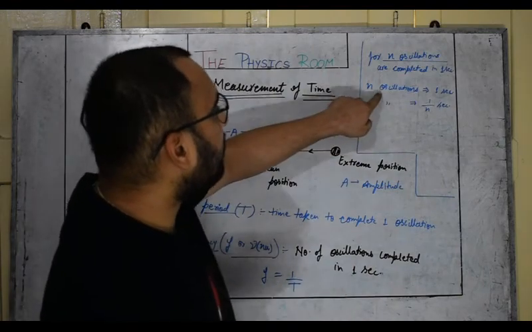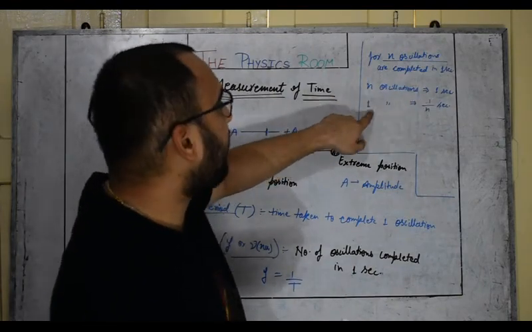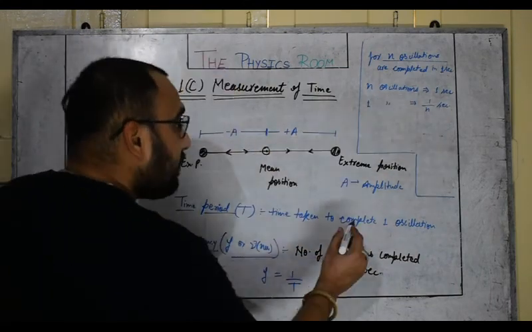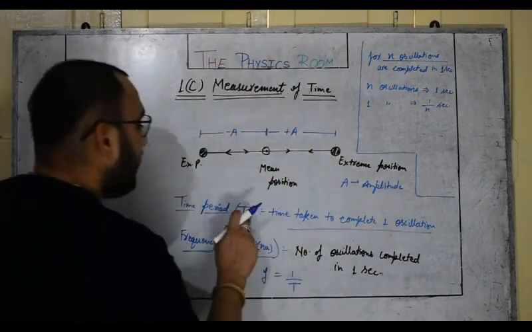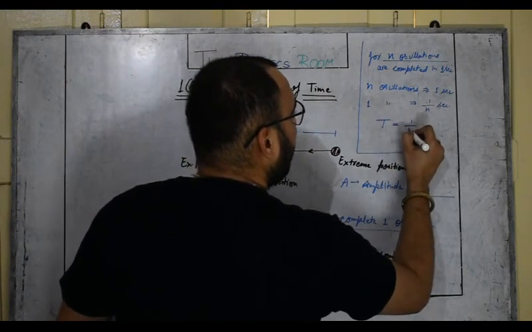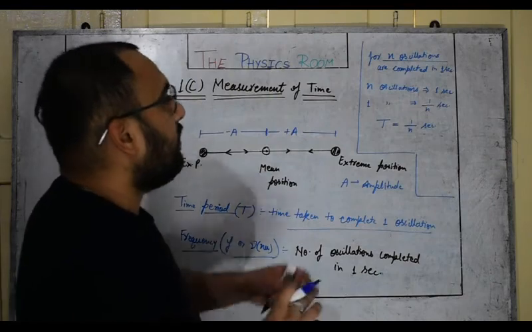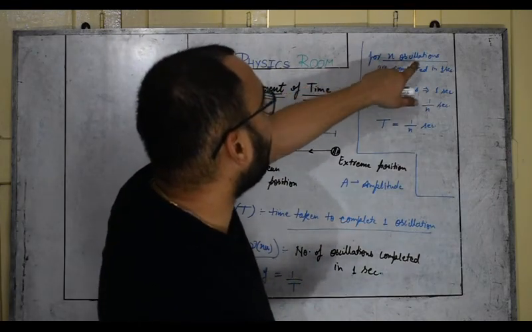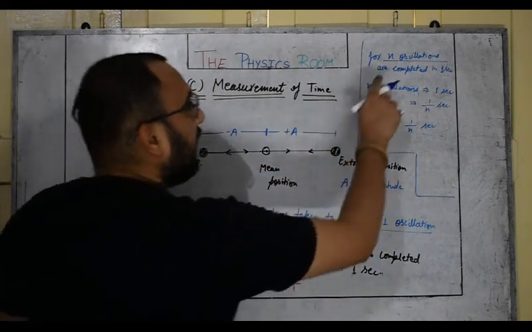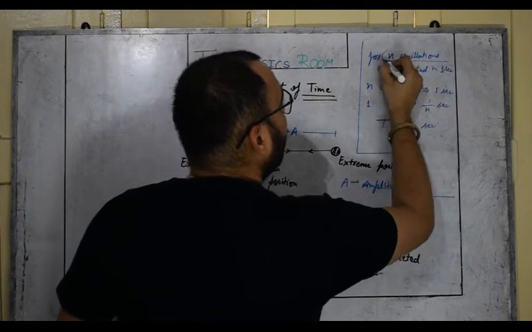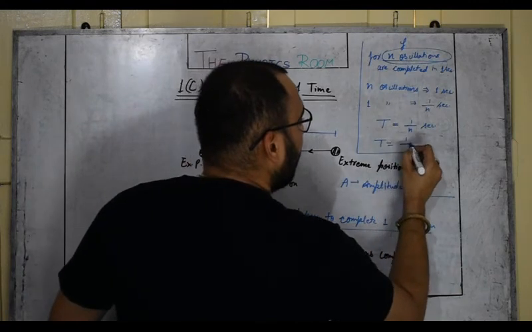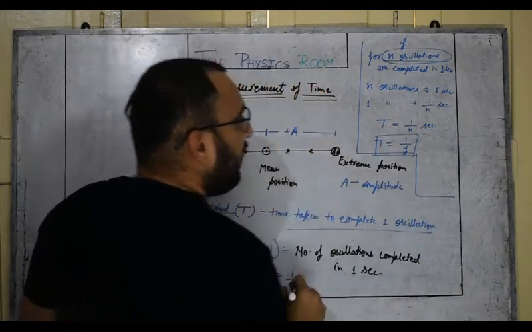Are you getting this? n oscillations are completed in 1 second, and we need to find out one oscillation time. So one oscillation will be completed in 1 upon n seconds, and the time taken to complete one oscillation is represented by capital T. So capital T is 1 upon n seconds. Number of oscillations completed in 1 second is called frequency. So n will be called frequency f, so I can replace n by f. So T equals 1 upon f, or f equals 1 upon T.